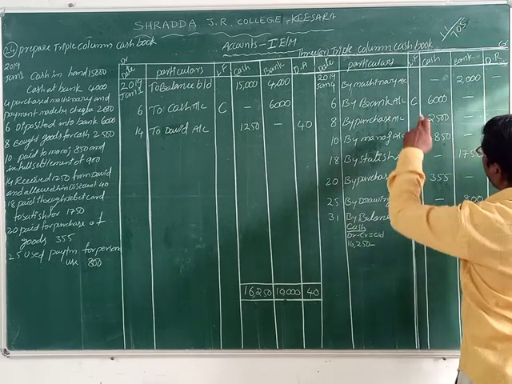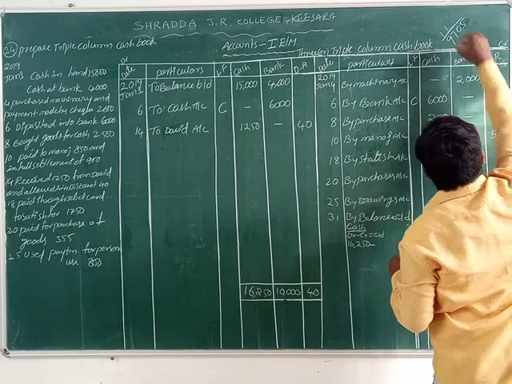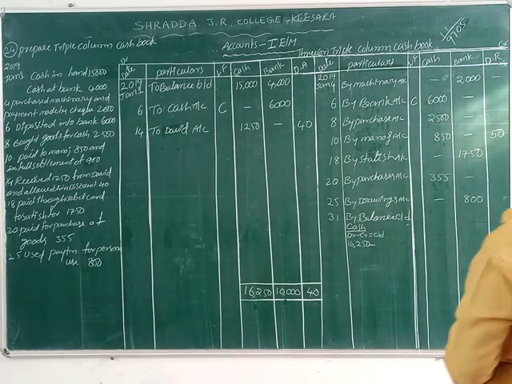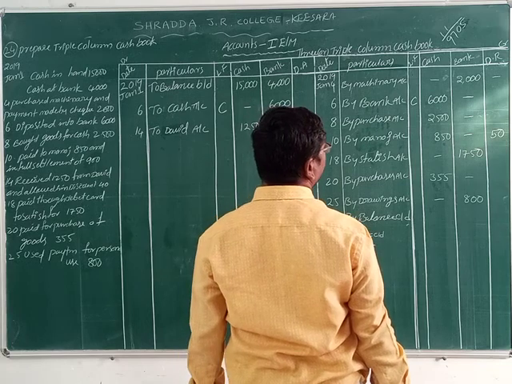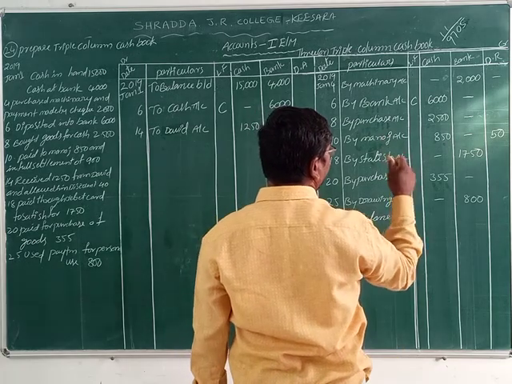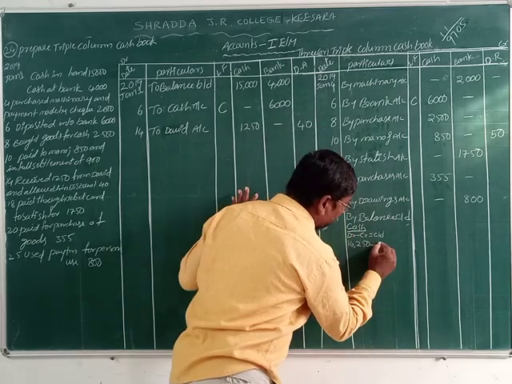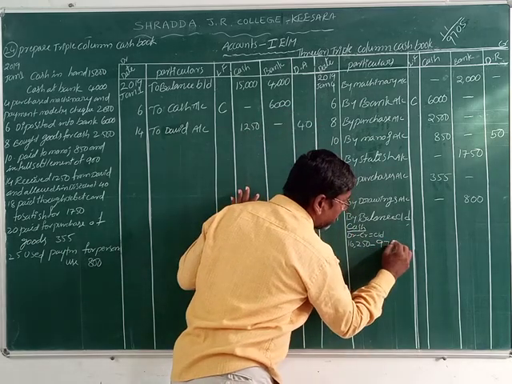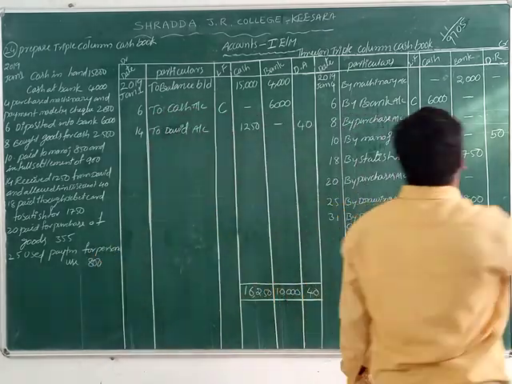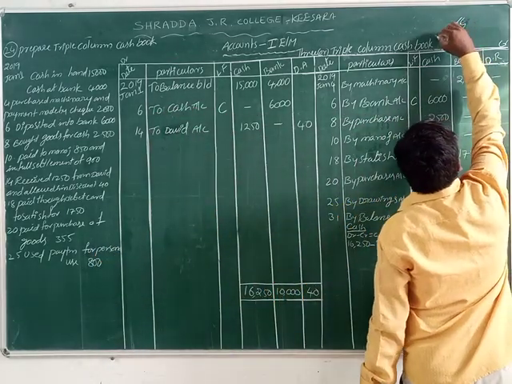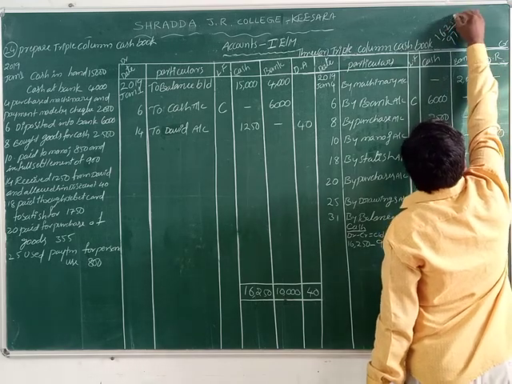Then 6 plus 2, 8, 8 plus 1, 9. 9,705. Isn't it? Now, what is the remaining amount? Let us see. 16,250.